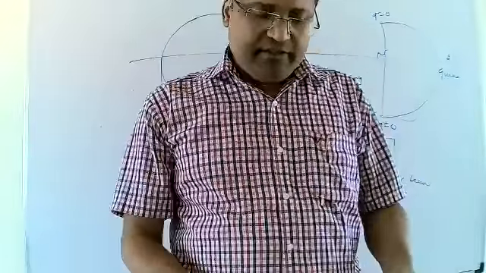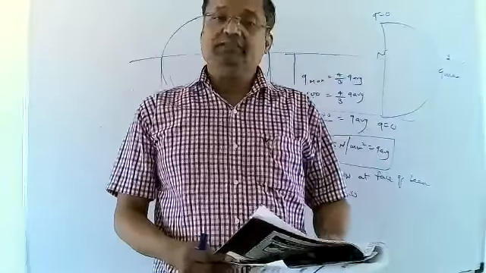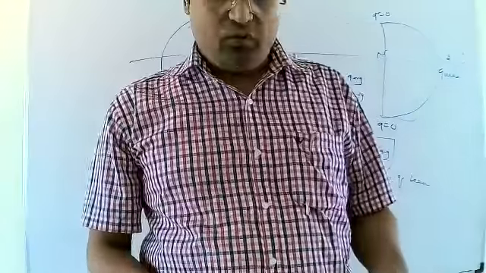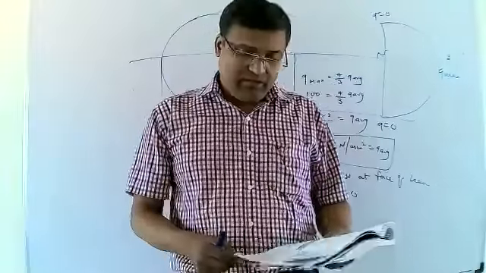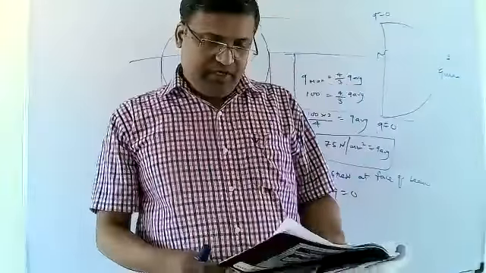Here in this problem, we have to calculate Q max, which is unknown, and Q minimum, which is also unknown. Q max is the maximum shear stress induced in the beam, and Q min means the minimum shear stress induced in the beam.